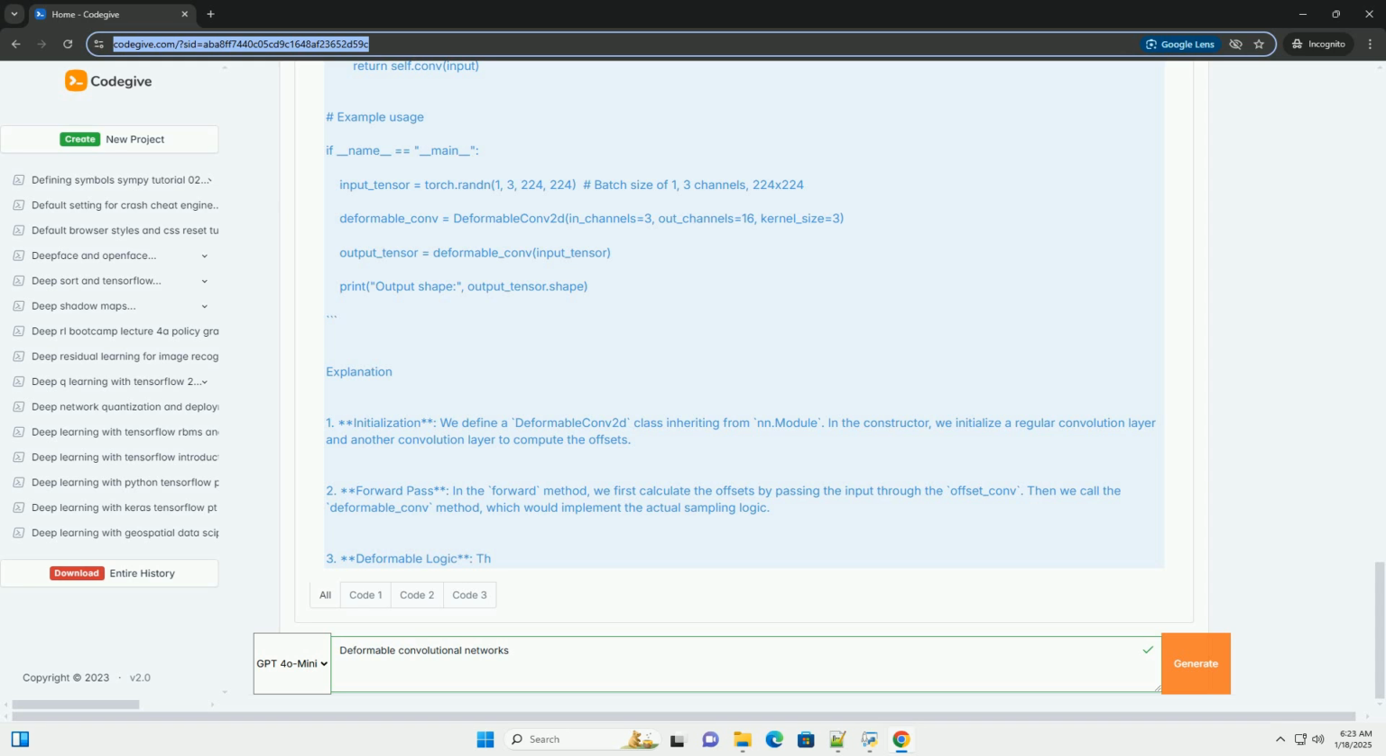For practical implementations, consider using existing libraries that provide optimized versions of deformable convolution layers, such as the TorchVision library or other deep learning frameworks that support DCNs.